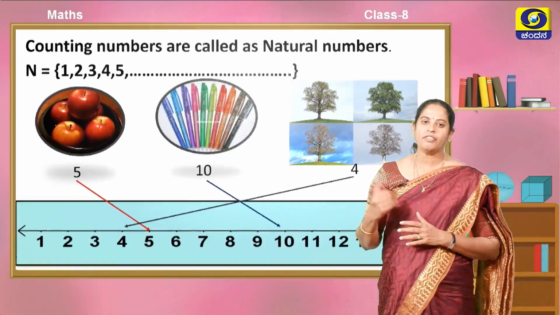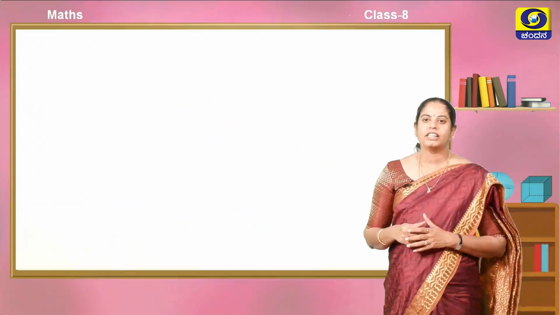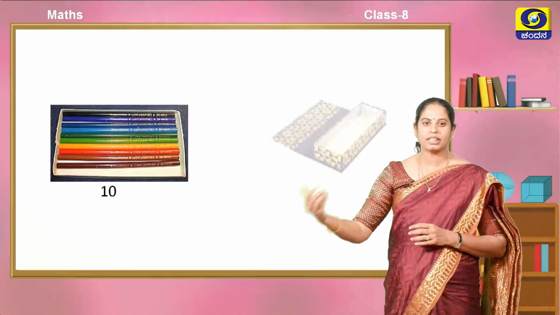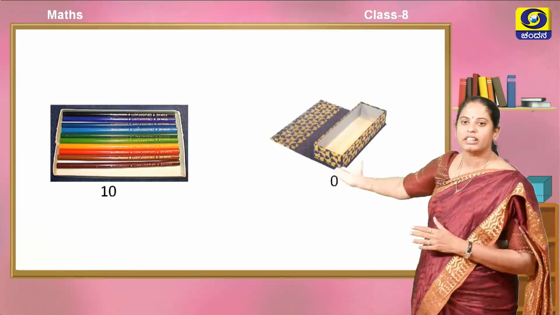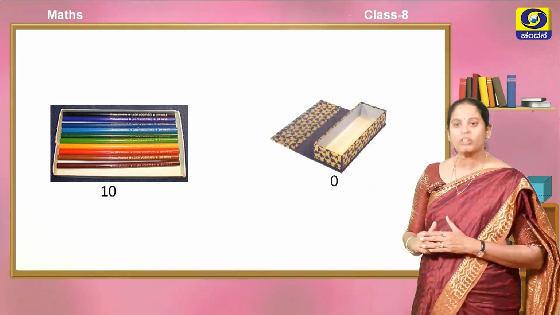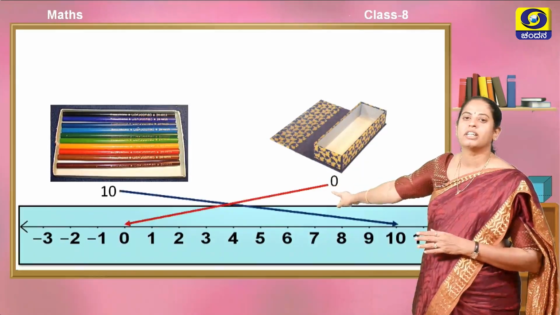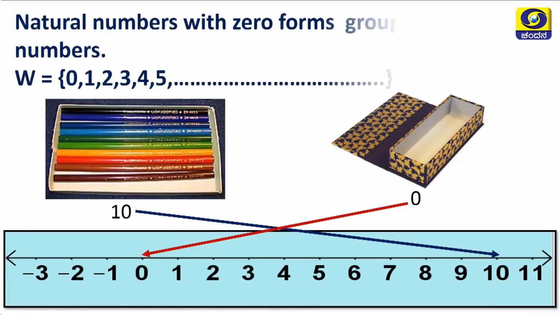So we have 10 pens. If I give the 10 pens to somebody, what is left? Nothing is left in this box. To denote that, we use the symbol 0. Now we are including 0 in the set of natural numbers. Then that group of numbers is called whole numbers. The first letter of the word whole numbers is W, and this set is denoted by the letter W.